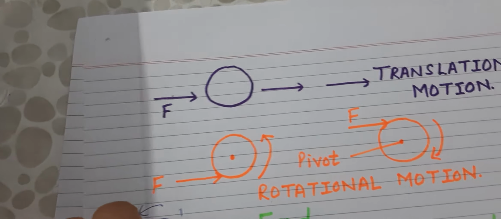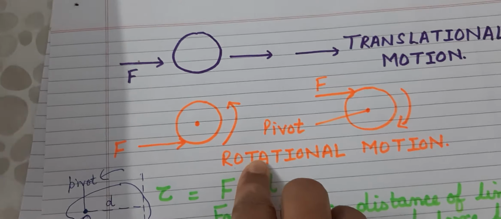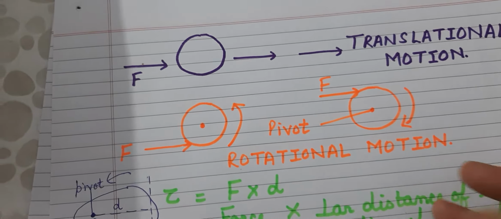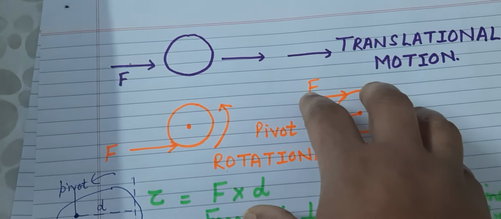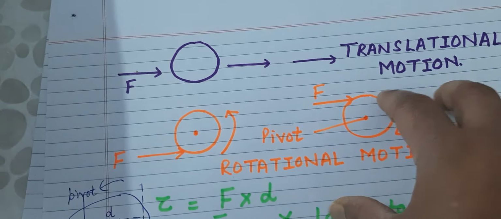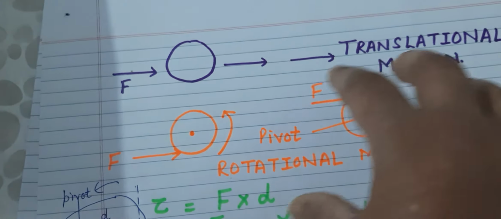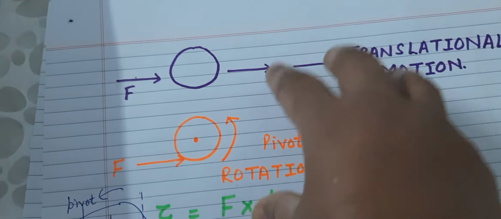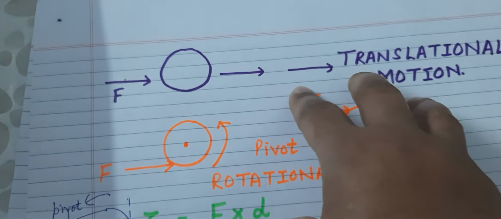So I hope it's clear that when the body is not pivoted, it shows translational motion as a result of the force applied, and when the body is pivoted, it shows rotational motion as a result of the force applied. So what do we gather from here? We gather that force is an external physical cause which, when applied on a body, can bring about a change in the state of rest or uniform motion of the body.